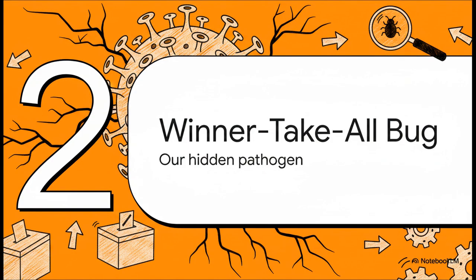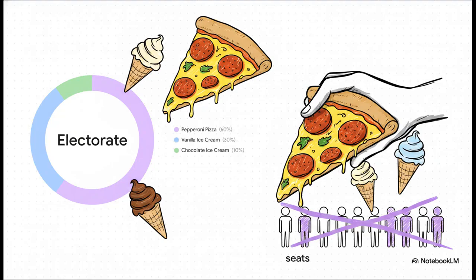Moving on to part two, let's look at the winner-take-all bug, essentially the hidden pathogen in our elections. Picture this electorate for a second. Let's say 60% of voters want pizza, 30% want vanilla ice cream, and 10% want chocolate ice cream. Under our current winner-take-all system, the pizza candidates win 100% of the seats. They get all the representation, which artificially inflates their majority, while completely ignoring the 40% of voters who wanted dessert.